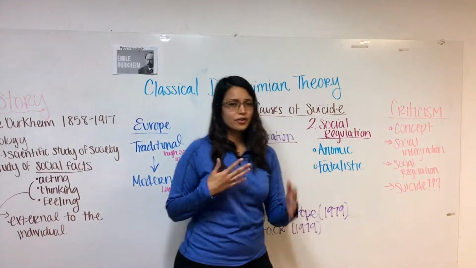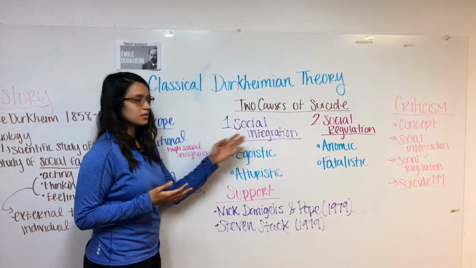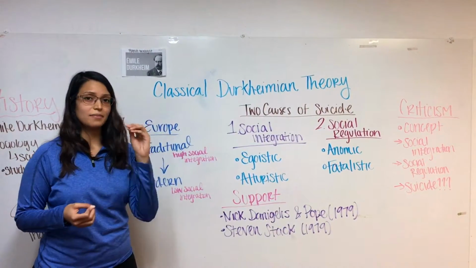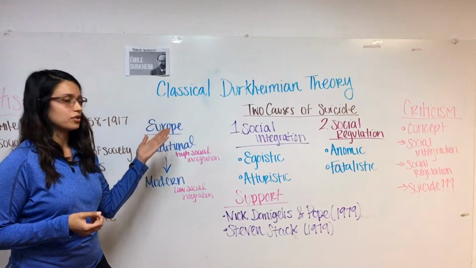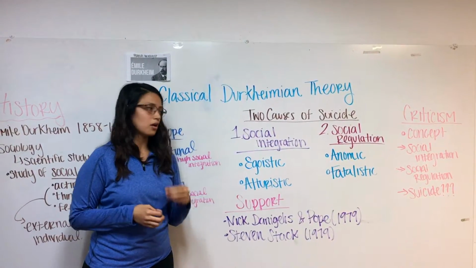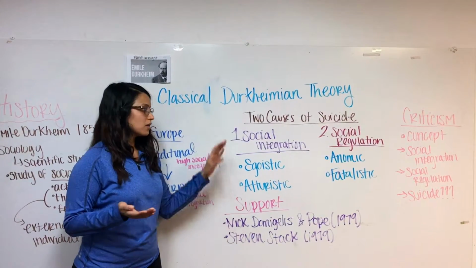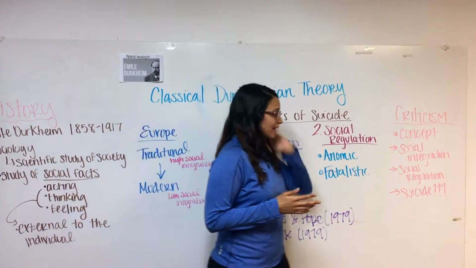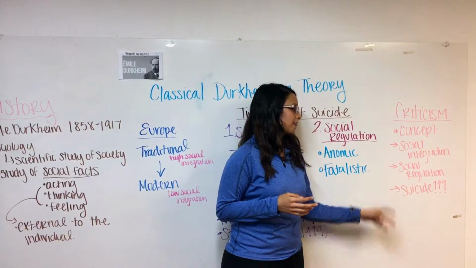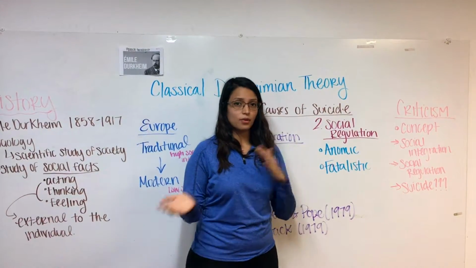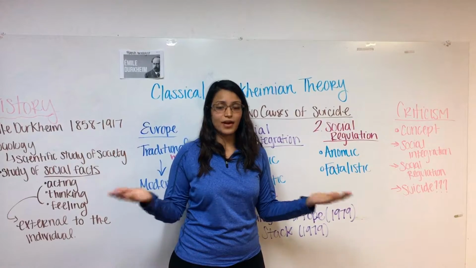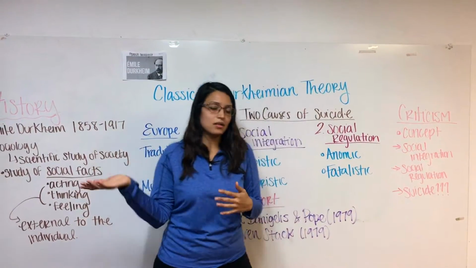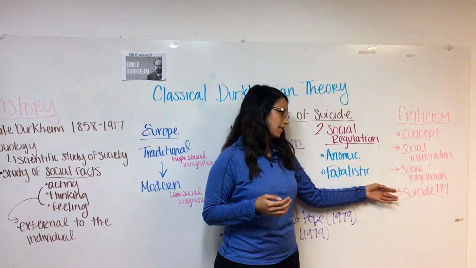There were a lot of criticisms based on social integration and social regulation. They asked, how can we measure this? How can we make sure that we're actually measuring what Durkheim measured? There was no exact definition on how to measure these concepts, so they developed a lot of criticism based on that. And lastly, suicide. Suicide varies on the interpretation of the coroners, so there was no exact way to define what is suicide. Someone could say this is a suicide, someone could say it's not, so there was a lot of criticism on that as well.